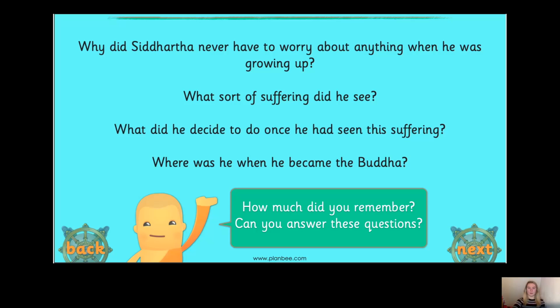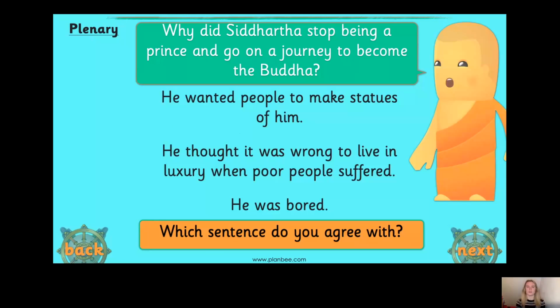Now, here's one last question for you. See if you really remember. So why did Siddhartha stop being a prince and go on a journey to become the Buddha? Which sentence do you agree with? Was it that he wanted people to make statues of him? He thought it was wrong to live in luxury when poor people suffered? Or that he was bored? Pause the video and have a think.